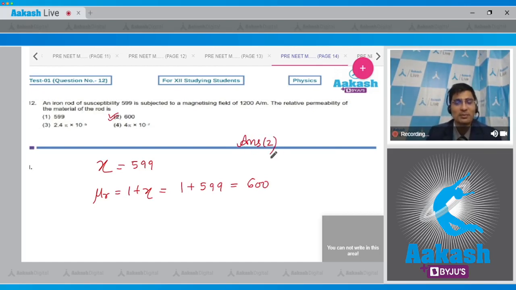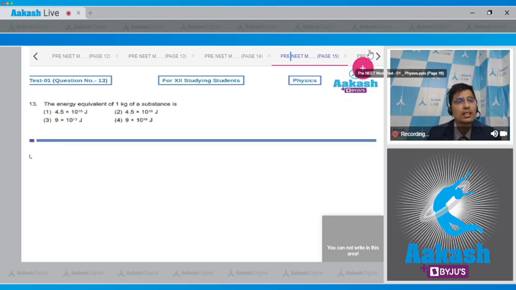Moving on to question number 13. Question 13 says the energy equivalent of 1 kg of a substance is. So four options are given to us: 4.5 into 10 raised to power 15 joules, 4.5 into 10 raised to power 16 joules, 9 into 10 raised to power 13 joules, and 9 into 10 raised to power 16 joules.